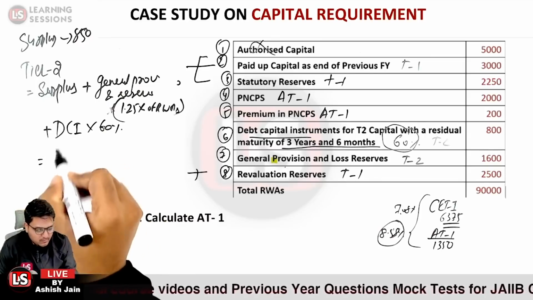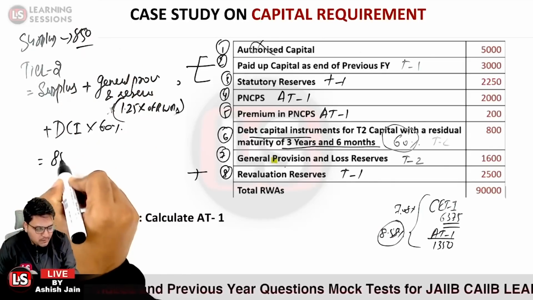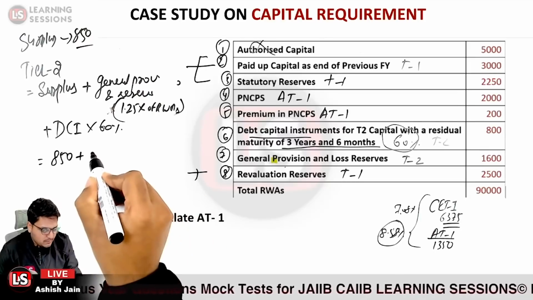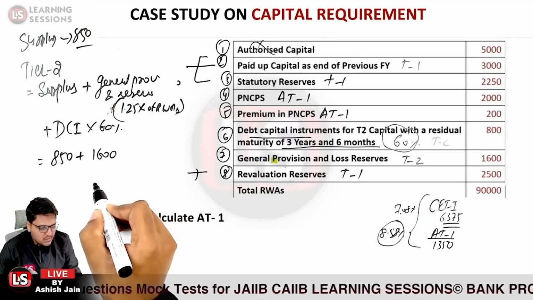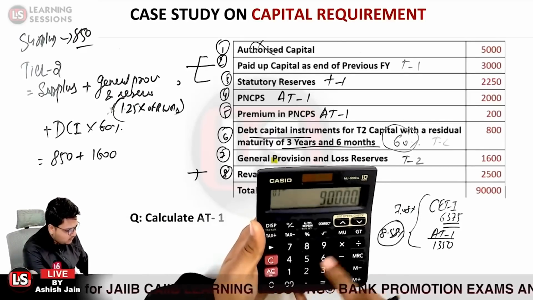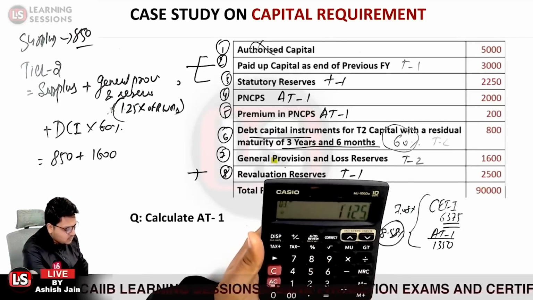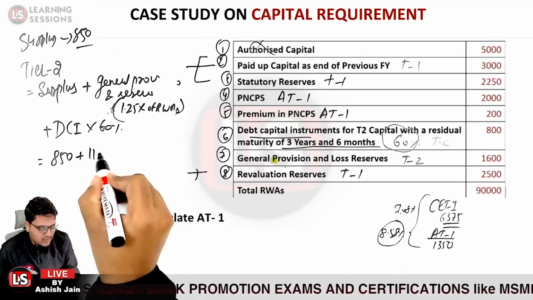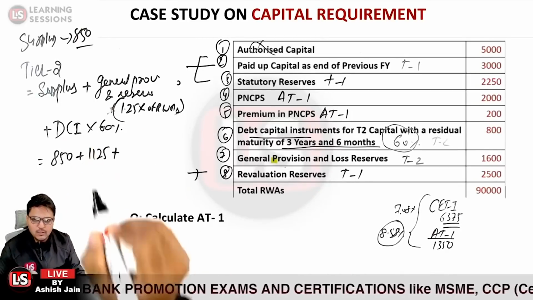The surplus we just calculated is 850. General provisions and reserves are mentioned to be 1600 but restricted to 1.25% of the risk weight assets. So 90,000 into 1.25% comes out to be 1125. Out of 1600, only 1125 can be considered as tier 2 capital.